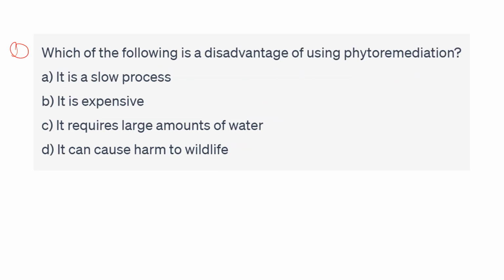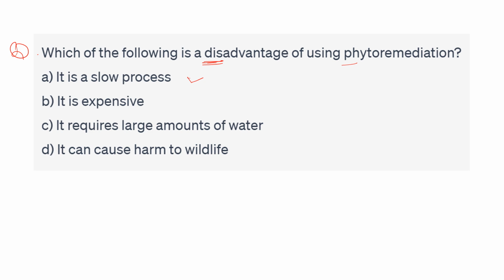Next question. Which of the following is a disadvantage of using phytoremediation? सो फाइटो रेमिडिएशन को यूज करने का क्या डिसएडवांटेज है? फाइटो रेमिडिएशन में प्लांट स्पीसीज का यूज करते हैं. So let's check the options. It is a slow process. So this is a disadvantage, because when we apply this process on a large scale, it will take several years to remove the pollutants.